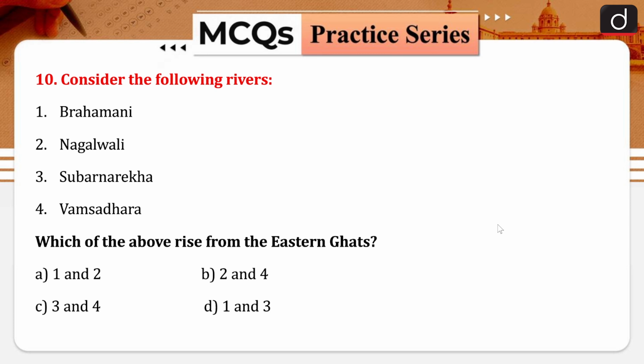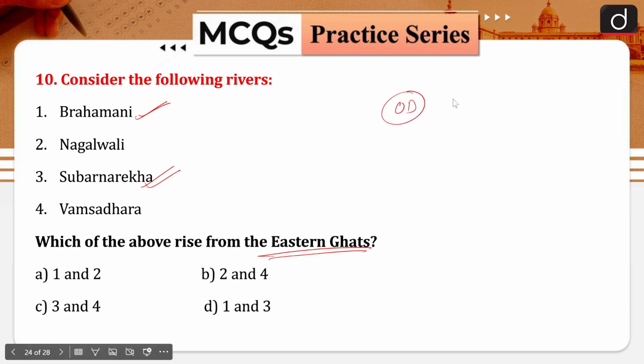Now question number 10. Consider the following rivers: Brahmani, Nagavali, Subarnarekha and Vamsadhara. Which of the following rivers rise from the Eastern Ghats? Brahmani and Subarnarekha are rivers of Odisha, on the upper side of Odisha. Then Nagavali and Vamsadhara are the rivers flowing in the lower side of Odisha, which has some expanse of the Eastern Ghats. So 2 and 4 is your right answer here. Option B would be your right answer.